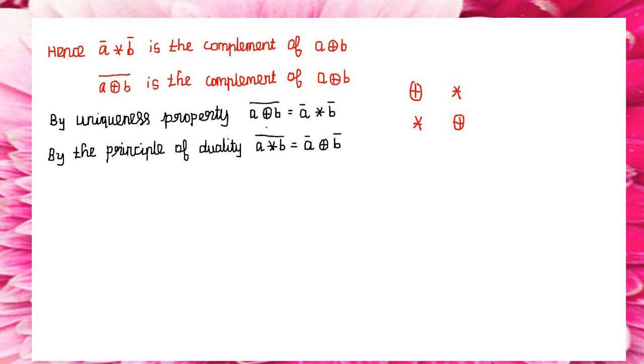So by using that law, I am going to take the sum as star, star as sum. Already the first condition is proved. So by using that condition, I am going to introduce the duality law. So by using that, we can conclude the second subdivision, A star B the whole bar equal to A bar direct sum B bar. So this is known as De Morgan's law.